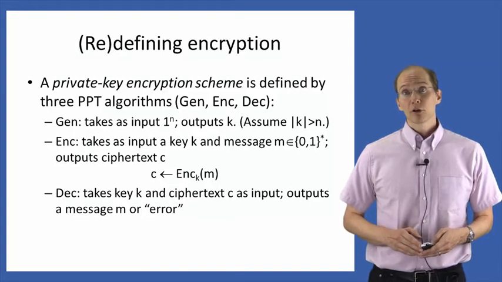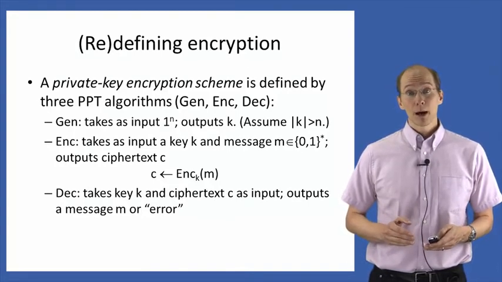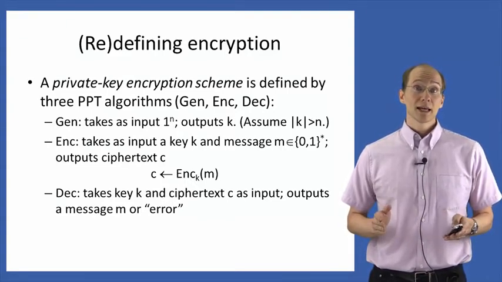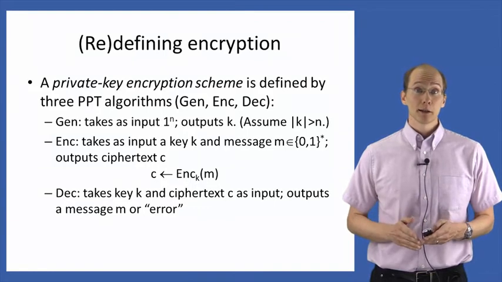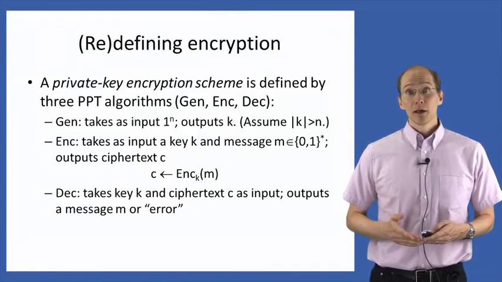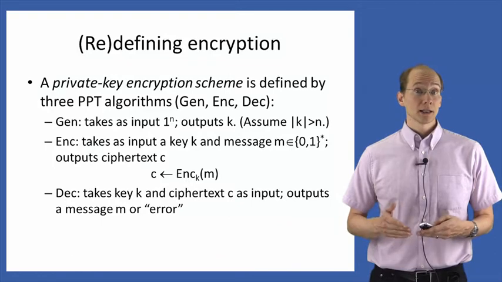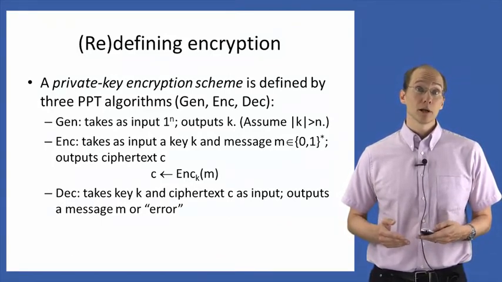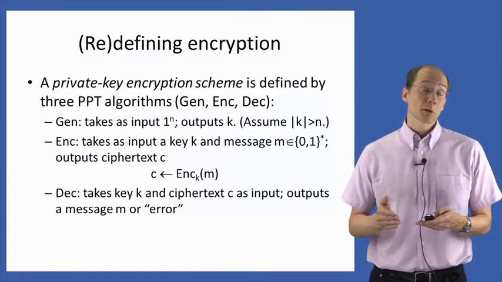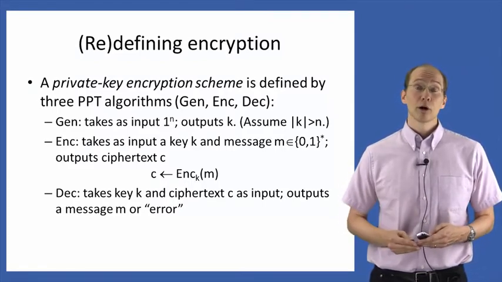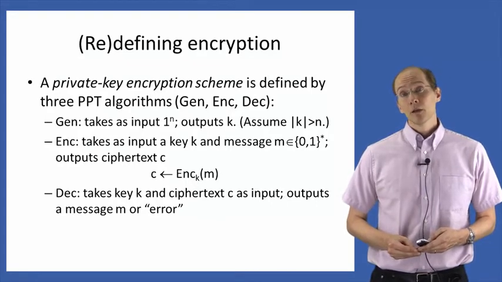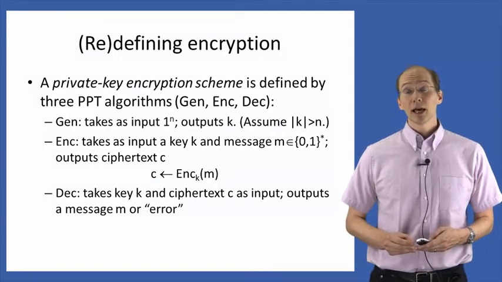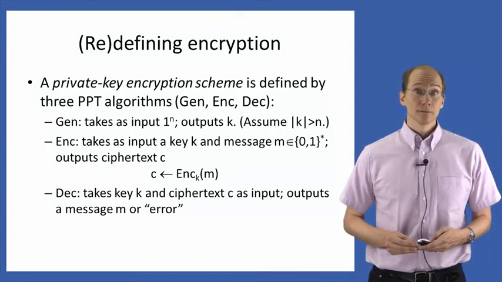The key generation algorithm takes as input the security parameter in unary. So it takes as input formally the string 1 to the n, i.e. the string of n consecutive ones. This is really just a formalism that allows the key generation algorithm to run in time polynomial in n, because traditionally we allow algorithms to run in time polynomial in the length of their input. So we just provide it with an input of length n to allow it to run for time polynomial in n. The key generation algorithm then outputs a key k as before, and we'll assume that the key length is at least equal to n.